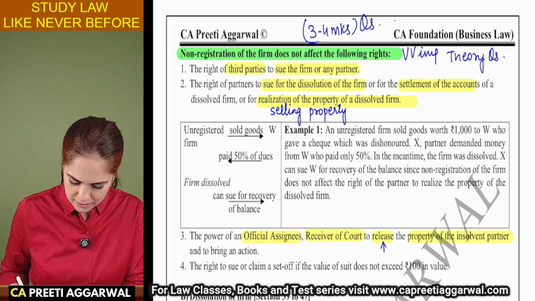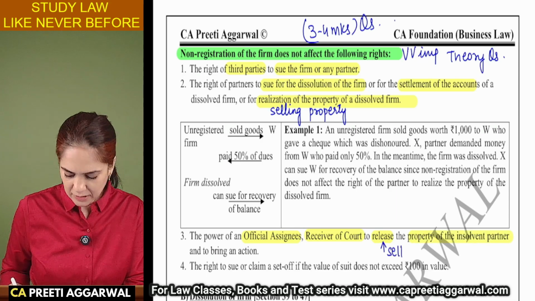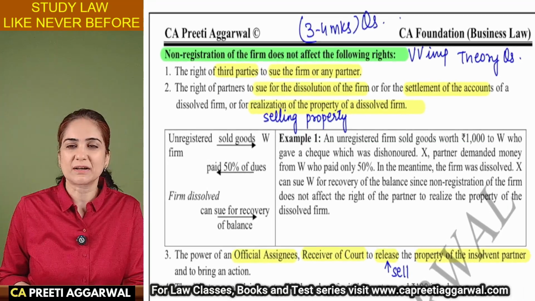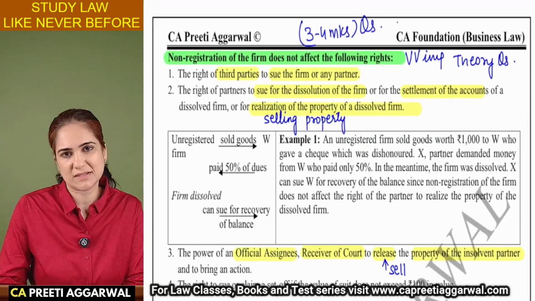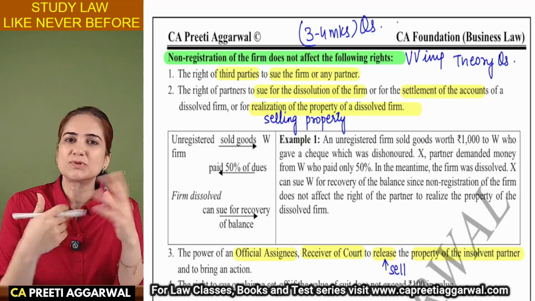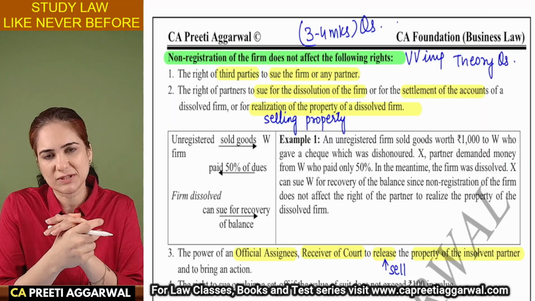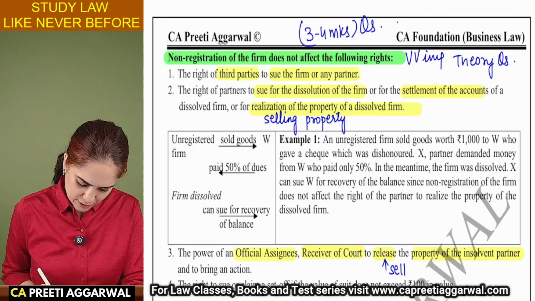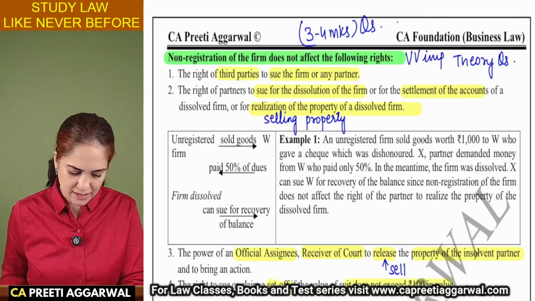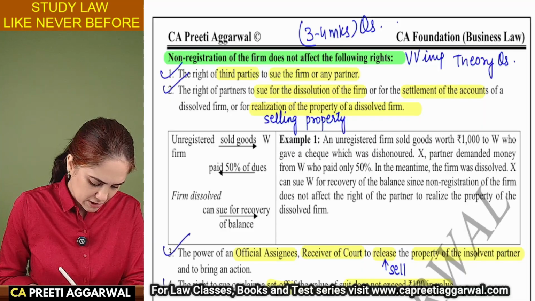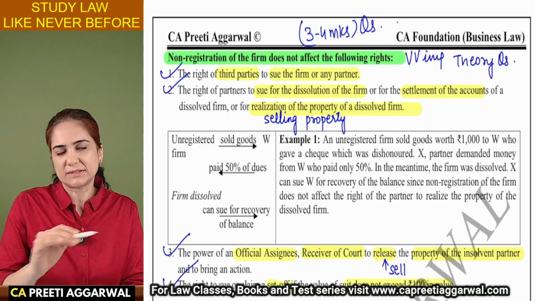Realize means sell. You prepare a realization account in case of dissolution. That is nothing but an account which is used to record all the sales. I sold the assets, I got money, that I will use to pay off the liabilities at the time of dissolution. I can claim set off if the amount does not exceed 100 rupees. So non-registration will not affect these rights.